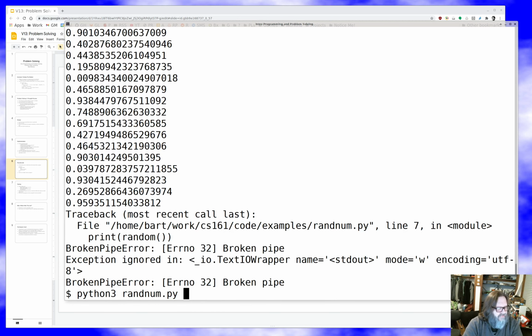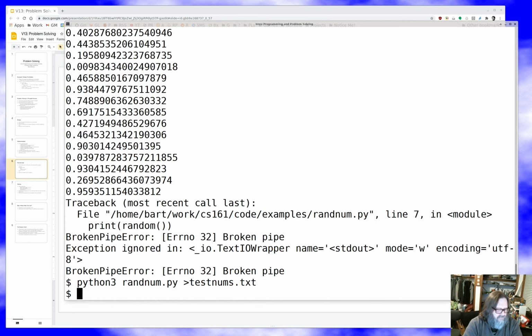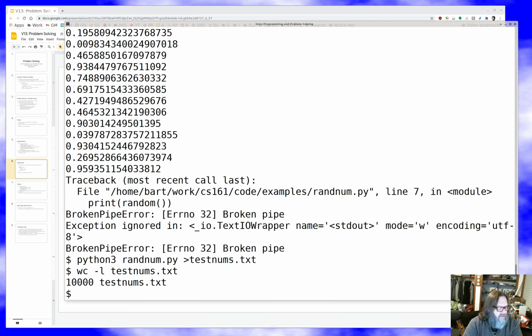So we'll put those in a file. And now let's see what happens when we sum those. We should get a thing right around 5,000.